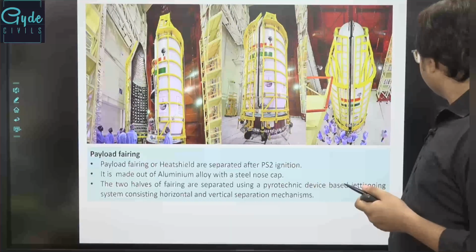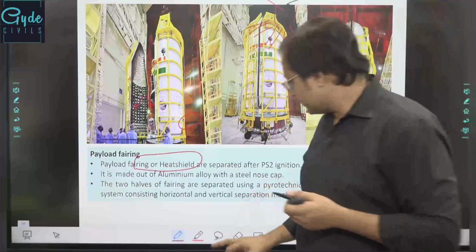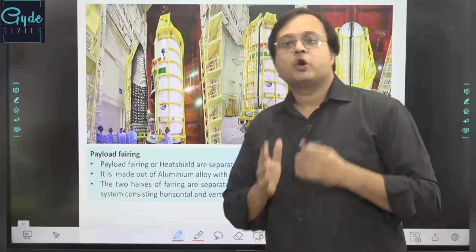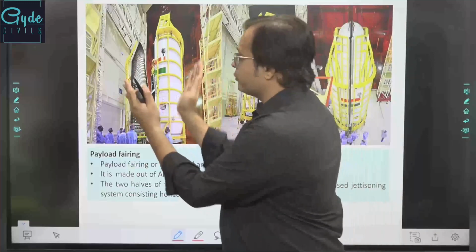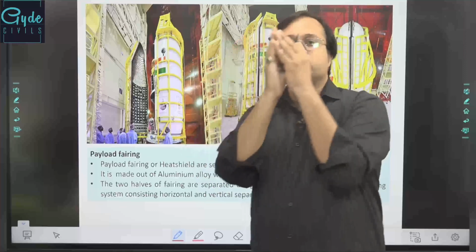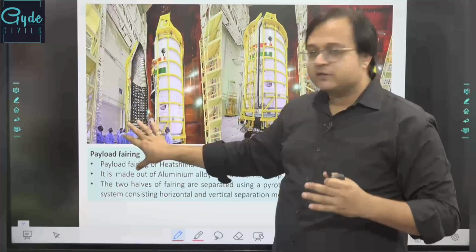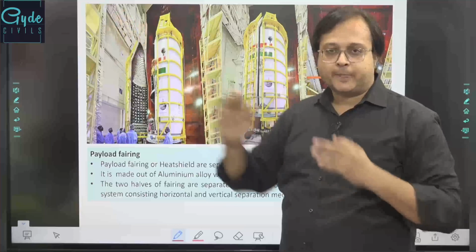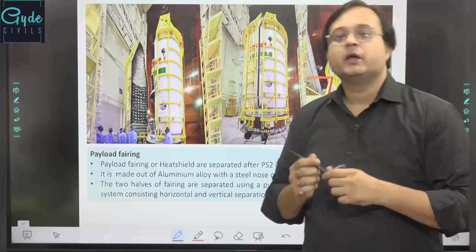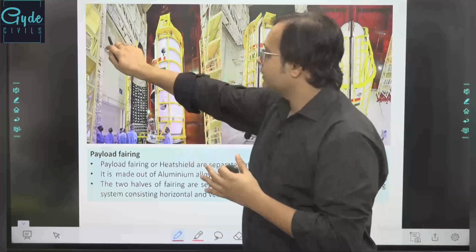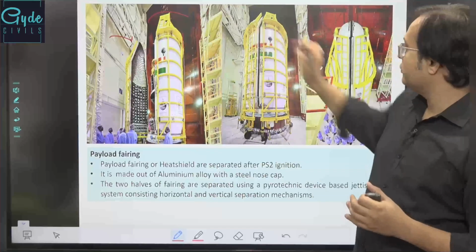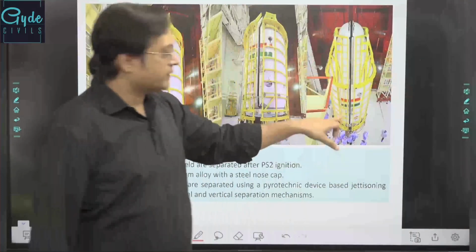Now, the upper stage of PSLV, the upper stage of the rocket itself, when we speak about, is the payload fairing, or the heat shield which is being created. The uppermost knob, or the nose of the rocket system, is being created in two different halves. Inside these halves, the spacecrafts are being placed, right? These halves separate as they reach up into space. They are aligned together when they are being launched, aligned together to create the nose of the PSLV.